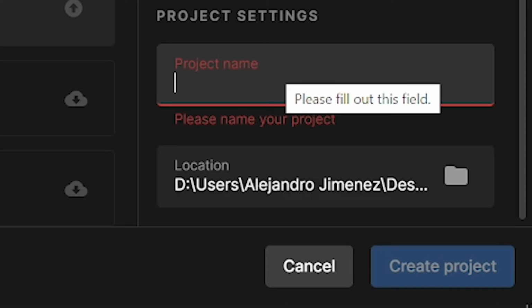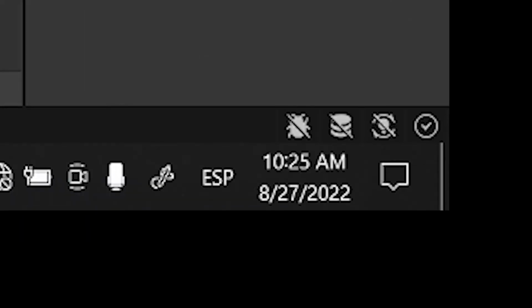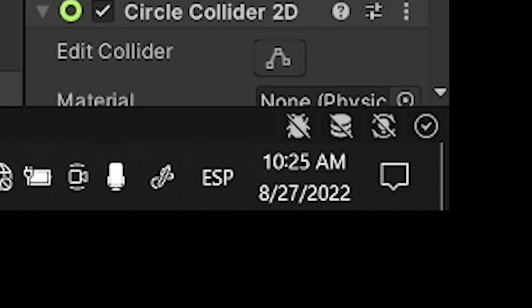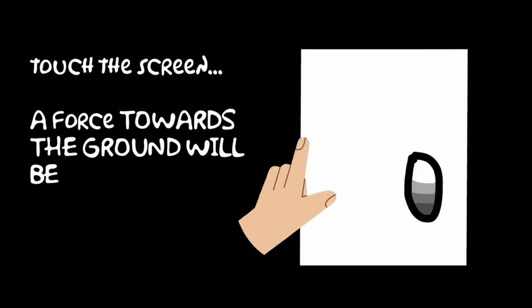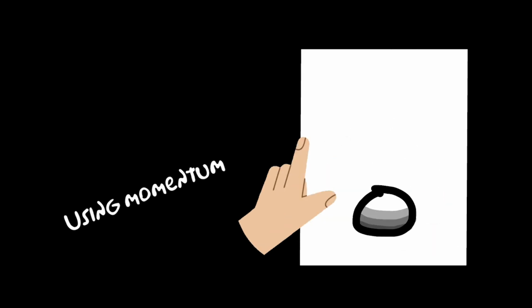On the second day, it took me literally 2 days to actually come up with the game idea and the name. Speaking of which, the name of the game is Bounce because it is about a bouncing ball. So basically how it works is when you press the screen, gravity will go higher and the ball will go faster towards the ground. So that way you can get the ball to bounce higher.